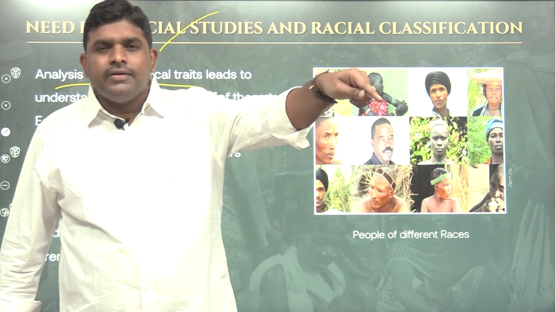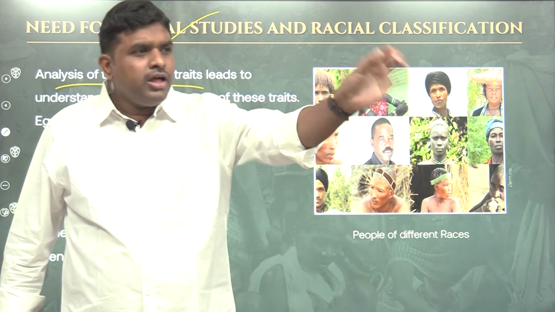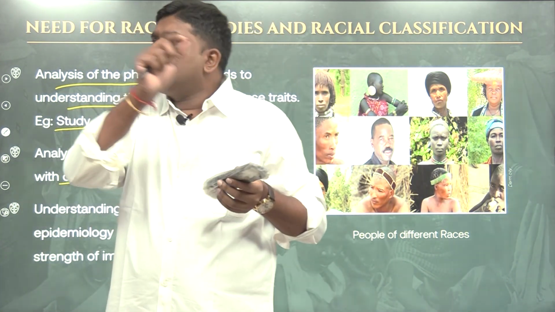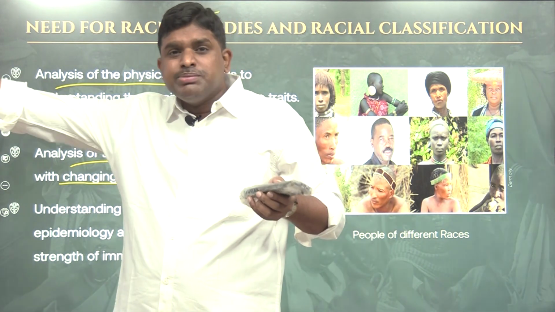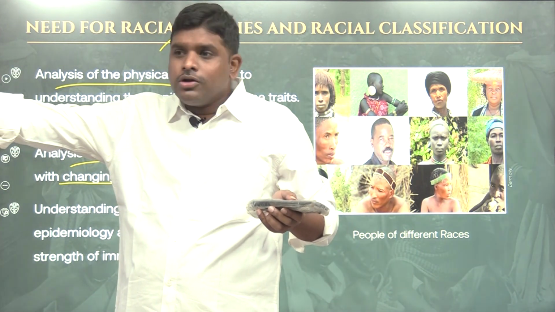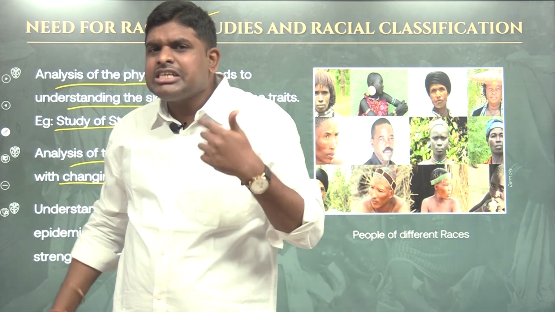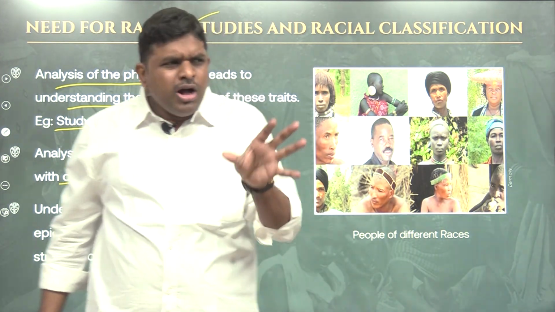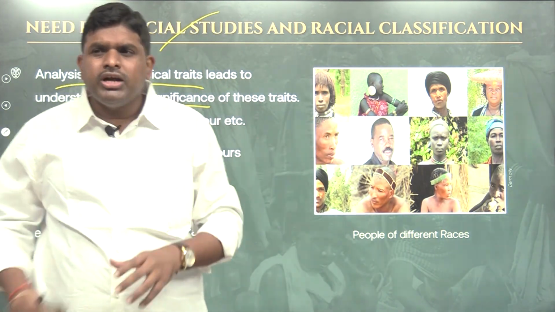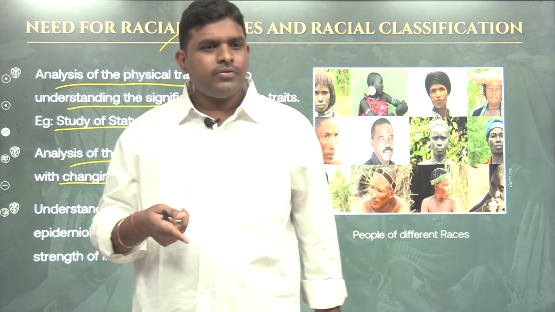So there is one gene which is acting against COVID. I will take that gene and fix it in the mainstream, so these people also will become resistant. In that way, when I classify the population, I will know what are the best traits in one community and what are the negative traits in one community.